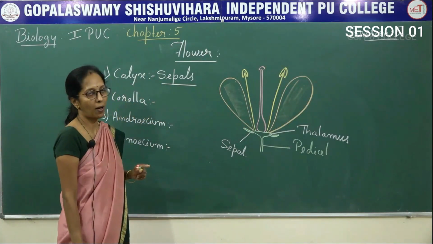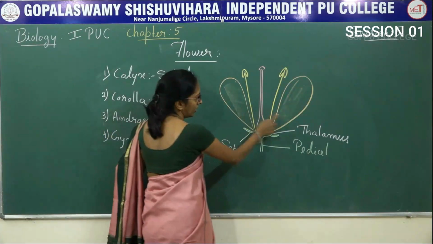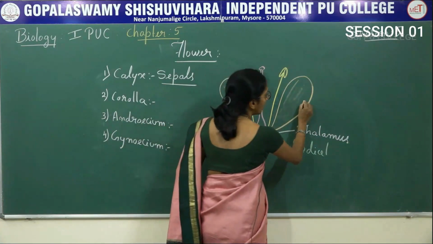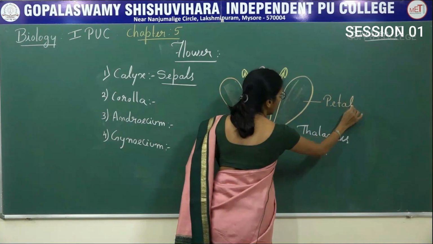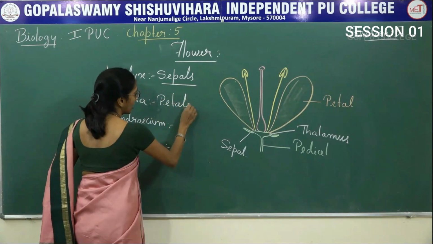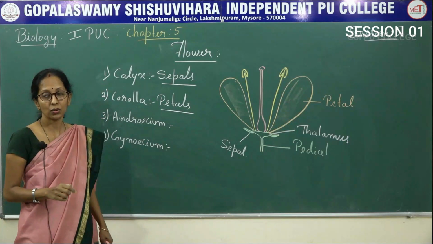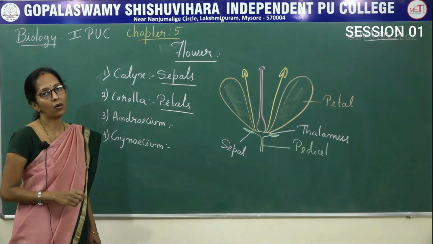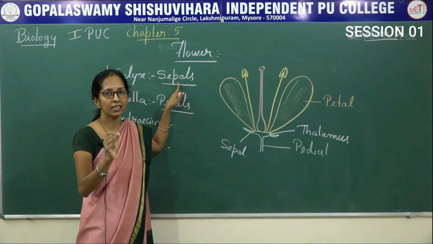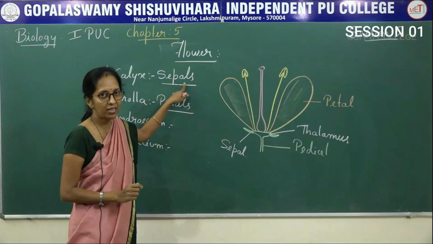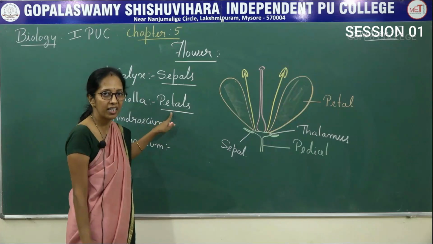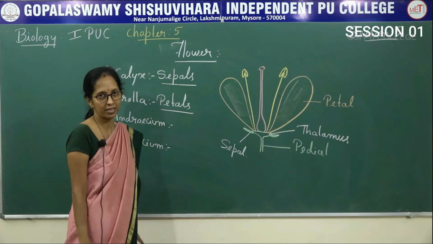Coming to the next is the corolla. Corolla, it is the second whorl of a flower, consists of brightly colored structures known as petals, so that the petals are collectively known as corolla, so that it attracts insects for pollination. So calyx consists of green colored units said to be sepals. Corolla, it is a second whorl of a flower which consists of brightly colored structures said to be petals.